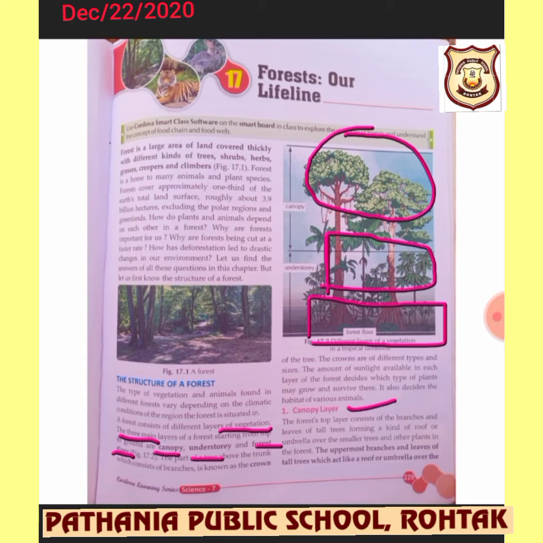Canopy layer. A forest's top layer consists of the branches and leaves of tall trees, forming a kind of roof or umbrella over the smaller trees and other plants also. So it acts like an umbrella over the small herbs and shrubs, and gives protection to the birds, insects and animals which are living and taking shelter in these trees. It is an umbrella which is helping them in every weather condition also.